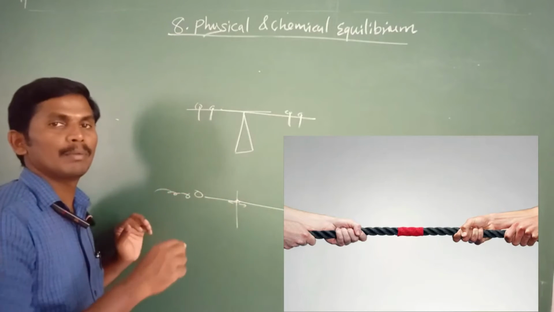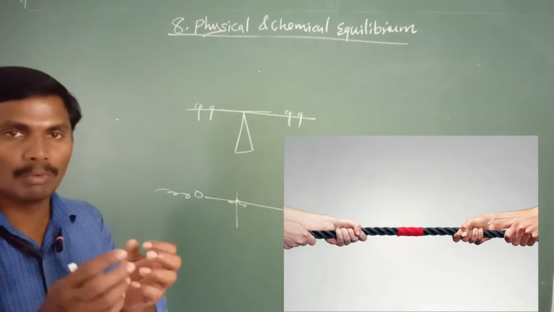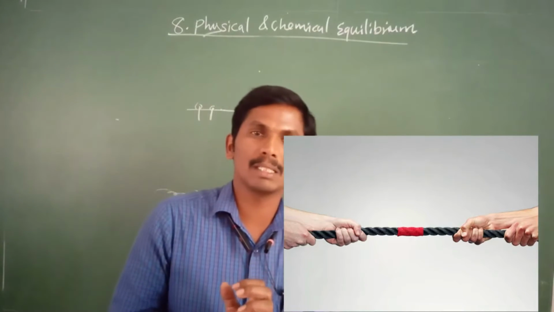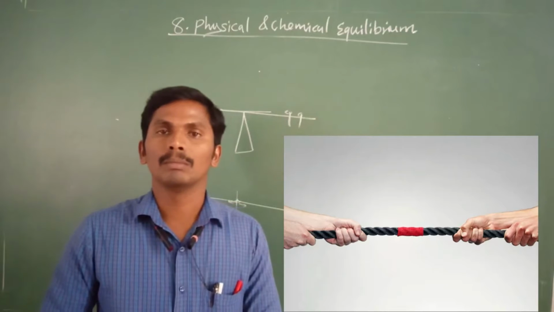So this is also an example of equilibrium. An equal amount of force applied on opposite sides gives equilibrium.